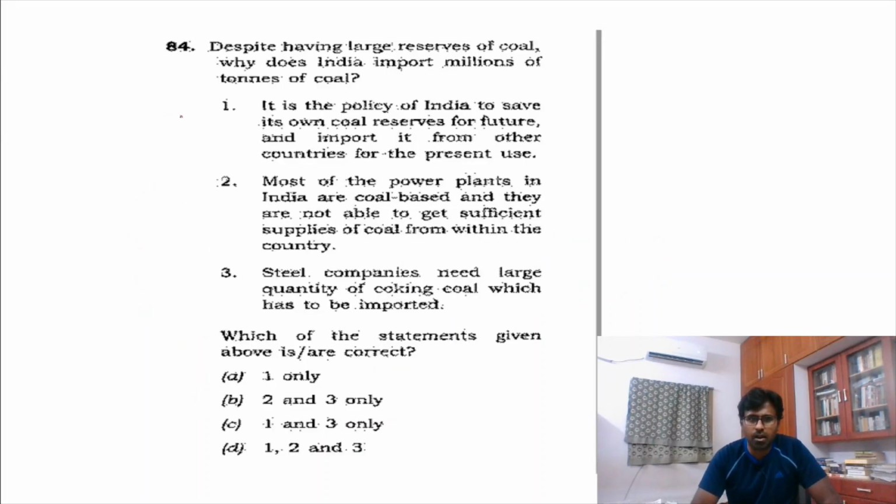Again, then large reserves. See, this is a logical question. India, what large reserves of? Why does India import millions? You read the first statement as a logical reasoning statement.